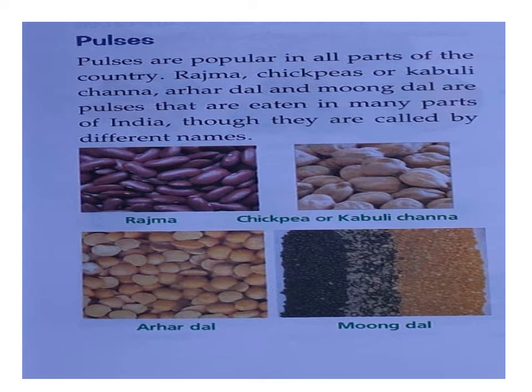Here arhar dal, then moong dal, black moong, green moong, yellow moong, then masoor dal, that is called red lentils. So these are another group of food items which are called pulses. They are also basically seeds. Which part of the plant? Seed. Food grain is also a seed.